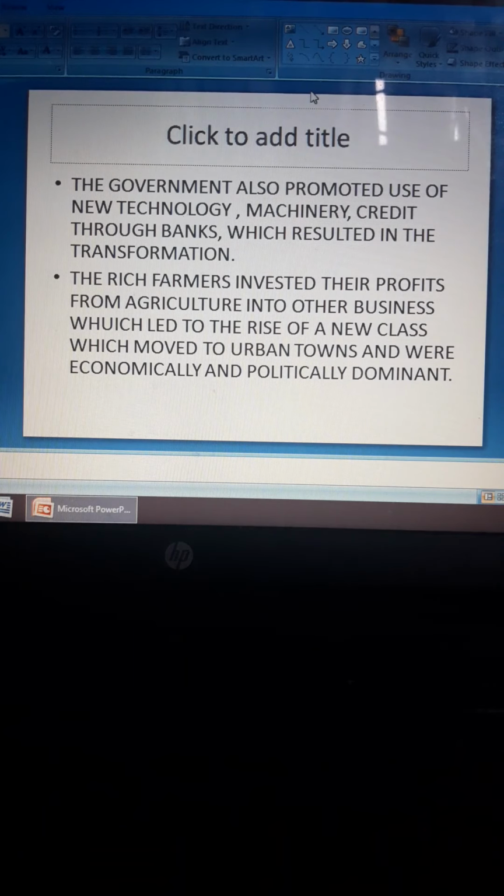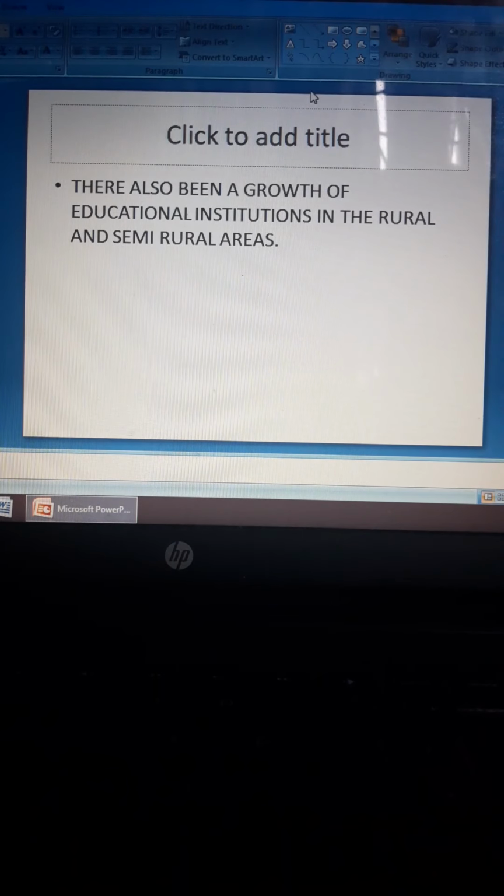The rich farmers invested their profit from agriculture into other business, which led to the rise of a new class which moved to urban towns and were economically and politically dominant. So the rich farmers, who belonged to the dominant caste in the villages, invested the profit they made from selling their products in other business, and as a result they moved to live in towns. Then they also became economically and politically dominant.